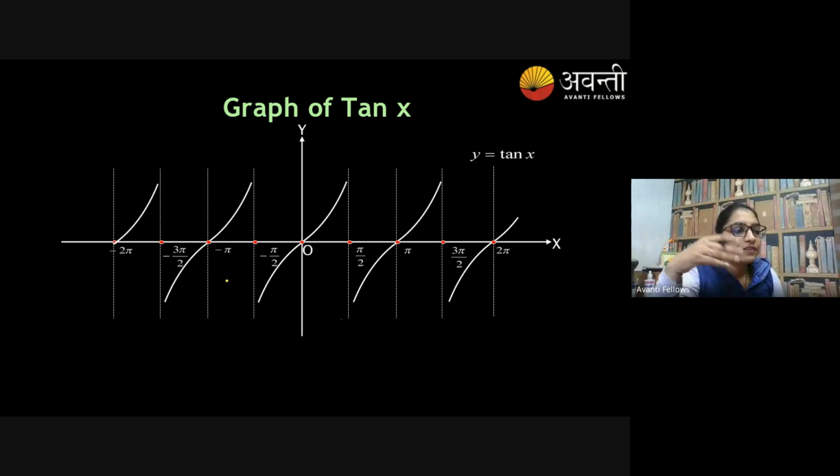Then the tan graph is distorted, because tan 90 is infinity, tan minus 90 is infinity. Only we are having tan 0 as 0. Tan pi is 0, tan minus pi by 2 is infinity, 3 pi by 2 is infinity. So can you think about the graph?